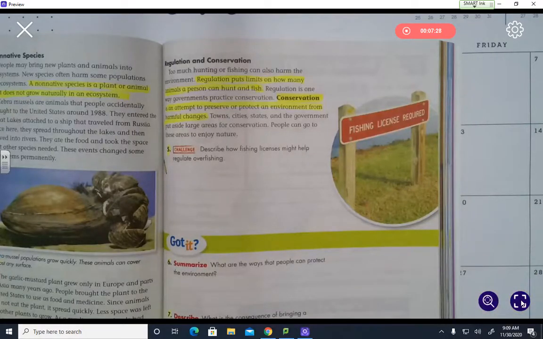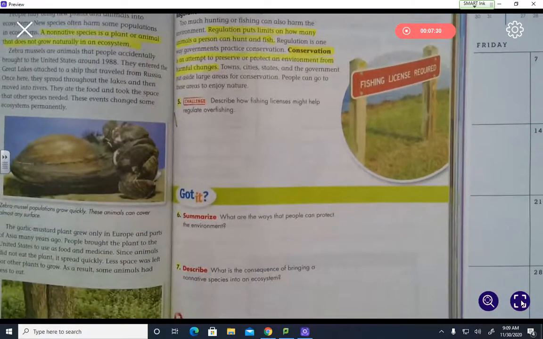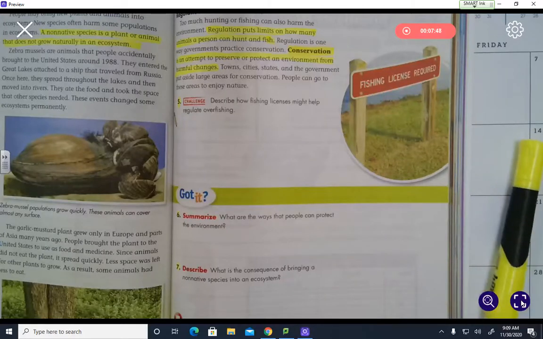Number 6, summarize. What are all the ways people can protect the environment? And number 7, what is the consequence of bringing a non-native species into the ecosystem? I want you to go ahead, take a minute, pause the video, and answer those questions.